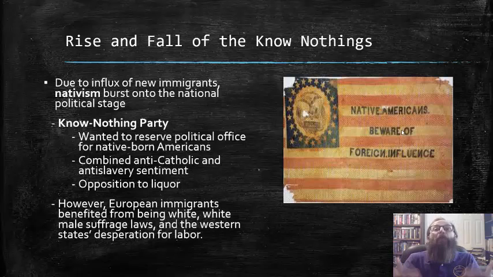As a result, they formed their own political party, the Know-Nothing Party, that wanted to reserve political offices for native-born Americans. And they combined anti-Catholic with anti-slavery sentiment. But again, much of that anti-slavery sentiment had more to do with the conflict between slave and free labor than it had to do with issues of race itself. And they also had an opposition to liquor as well, which tied them in a bit with the temperance movement as well.